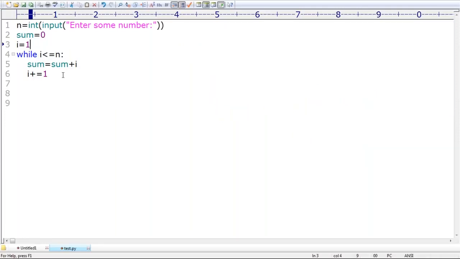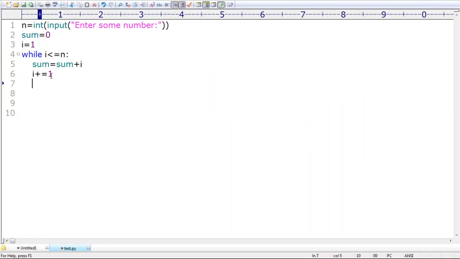Now have a look once. At last, after completing, what I have to do? Print the sum of first n numbers. The sum of first n numbers is, where that sum is available, sum, like this. I hope, are you able to understand?